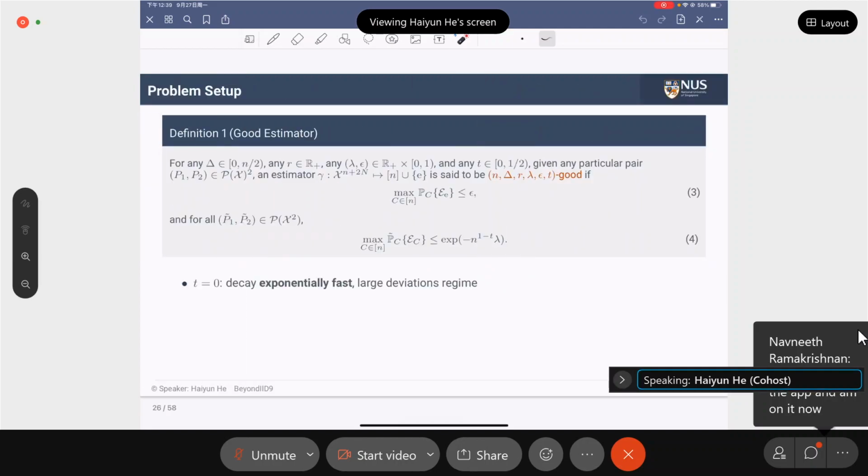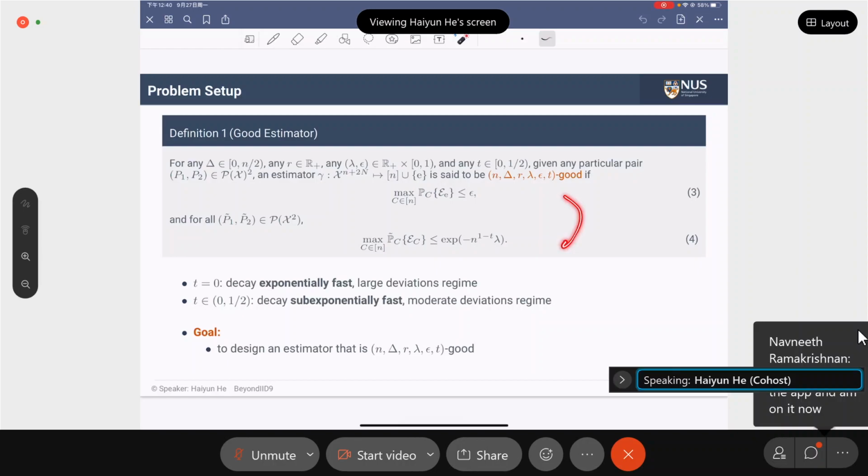When t here is equal to 0, then it means this term decays exponentially fast, so it is the large deviations regime. When t is in between 0 and half, then we say that it's in the moderate deviations regime because it decays sub-exponentially fast. Our goal is to design an estimator that is good enough and satisfy these two conditions.